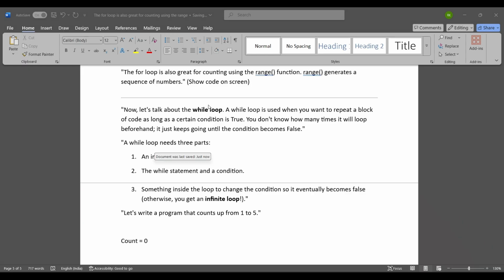Now let's talk about the while loop. A while loop is used when you want to repeat a block of code as long as a certain condition is true. You don't know beforehand how many times it will loop. It just keeps going until the condition becomes false. A while loop needs three parts: first, an initial condition; second, the while statement and condition; and third, something inside the loop to change the condition so it eventually becomes false. Otherwise, you get an infinite loop.